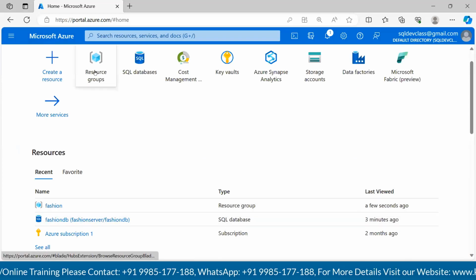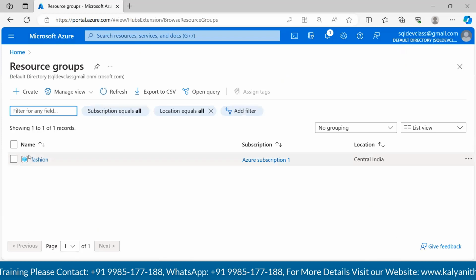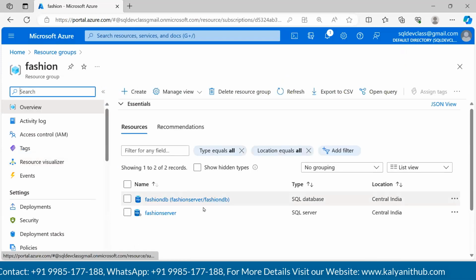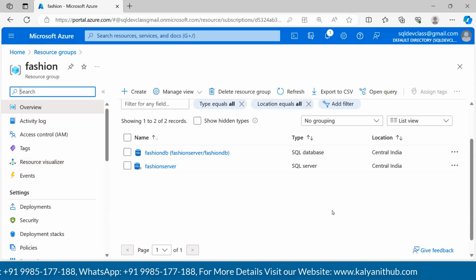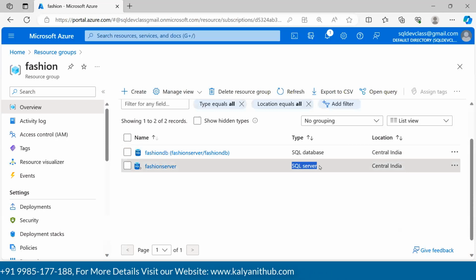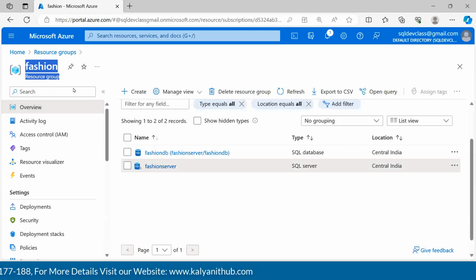Database. Right. So now you can notice we have created two different services. Of course, actually we have created three. The first one is SQL database. We have created SQL Server also. Along with that, we have created a resource group.